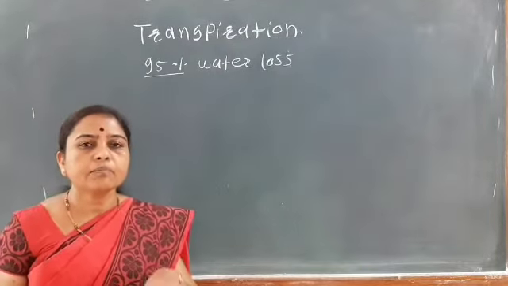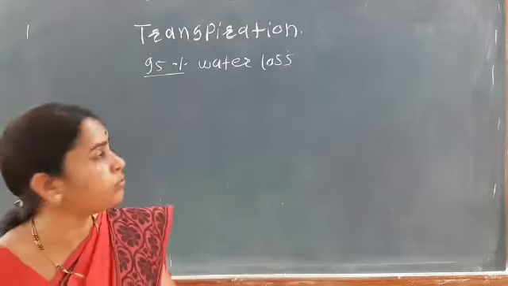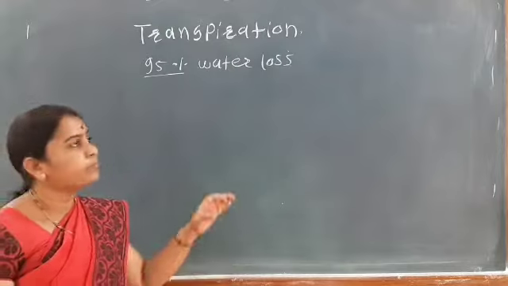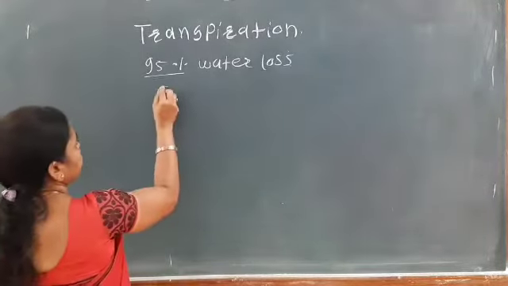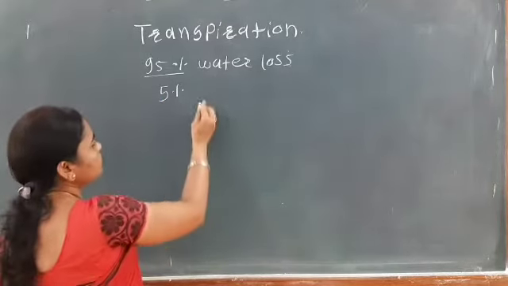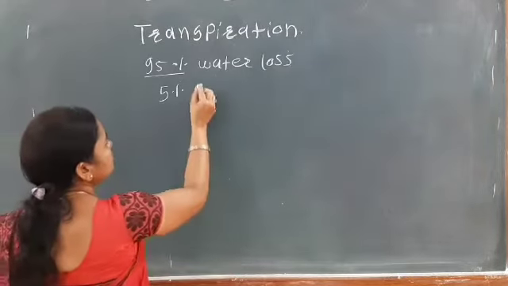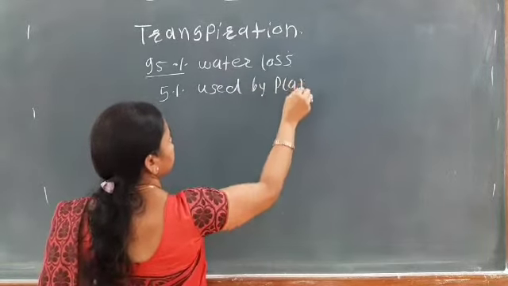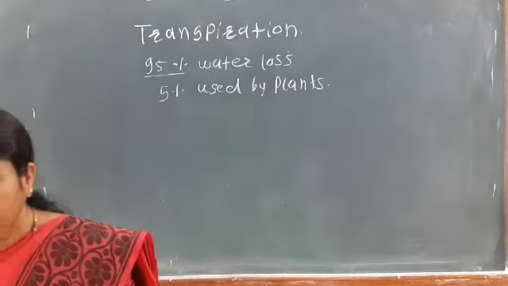Out of 100% of the water absorbed by the plant, 95% is lost, and only 5% is used by the plant for growth and some metabolic activities.